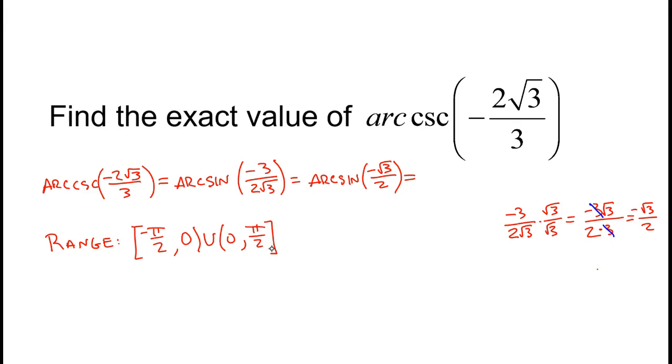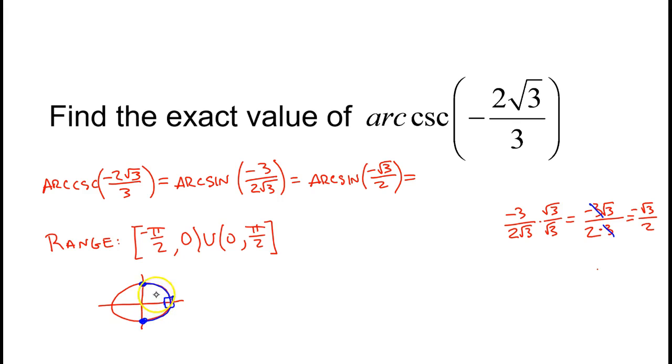And the sine ratio goes from a minimum of negative 1 to a maximum of positive 1. So if I were to look at the unit circle, a sine ratio of negative 1, that's down here, and a sine ratio of positive 1 is all the way up here. The problem with this point right here is the sine ratio is 0.